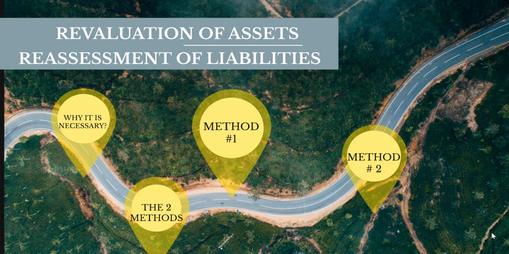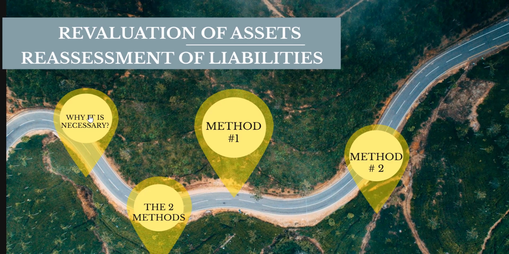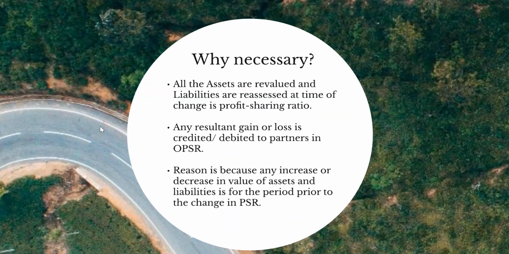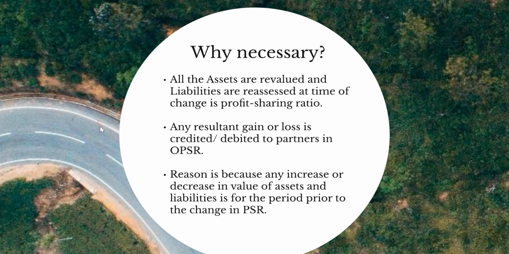First, let's see what the meaning of revaluation of assets and reassessment of liabilities is and why we need to treat this. All the assets are revalued and the liabilities are reassessed at the time of change in profit sharing ratio.